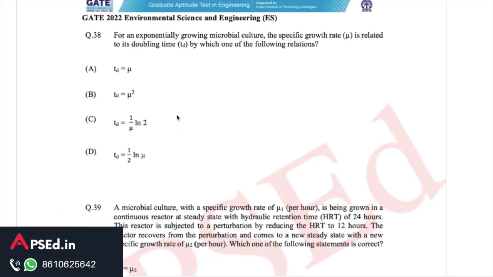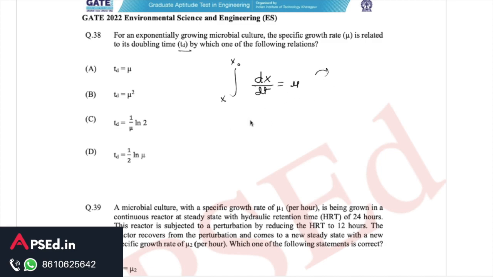Then these questions from microbiology. It says for an exponentially growing microbial culture, the specific growth rate mu is related to its doubling time TD by which one of the following relations? So we generally use the equation dx by dt is equal to mu x, and if we integrate it between x naught and x, we get the final form after integration.